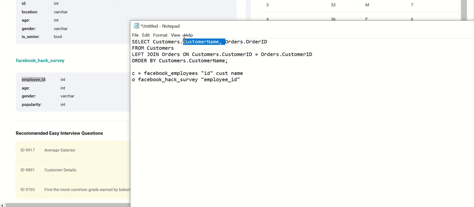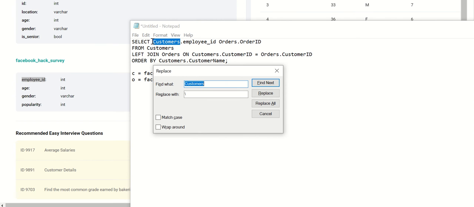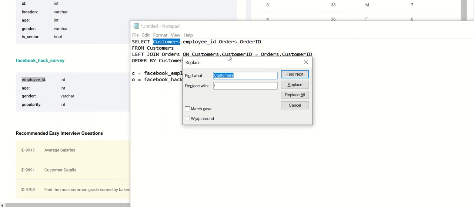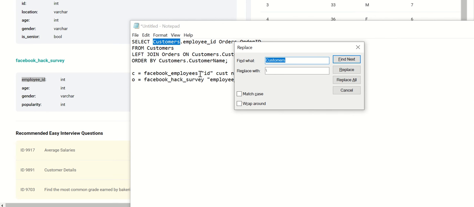Select table column. Okay. So for customers, we're doing Control H. And we will replace with Facebook.